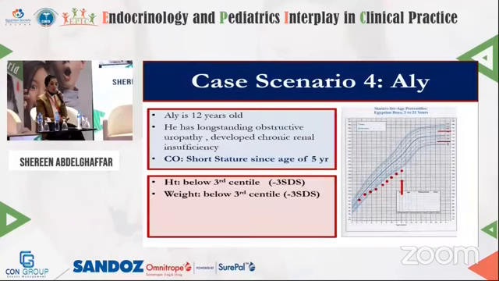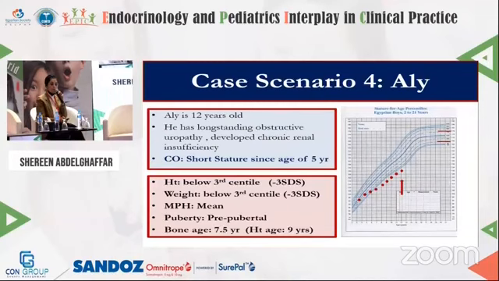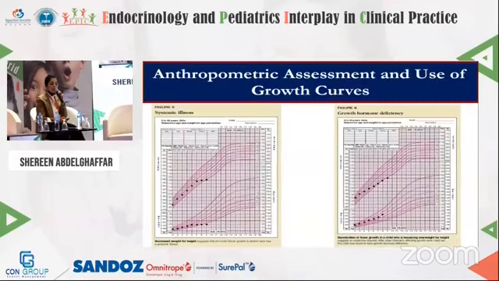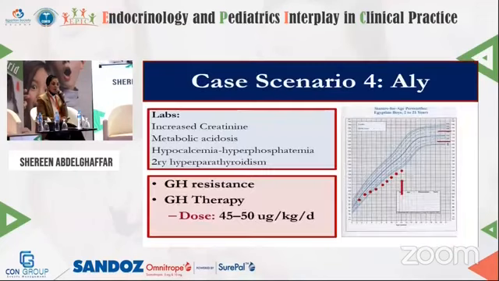Chronic diseases: this is a child with chronic renal insufficiency who benefits from growth hormone therapy. And remember the growth chart: when the height is affected and the weight is affected, always suspect the presence of a chronic disease. But if the height is only affected and the weight is not, always think of endocrine disease.